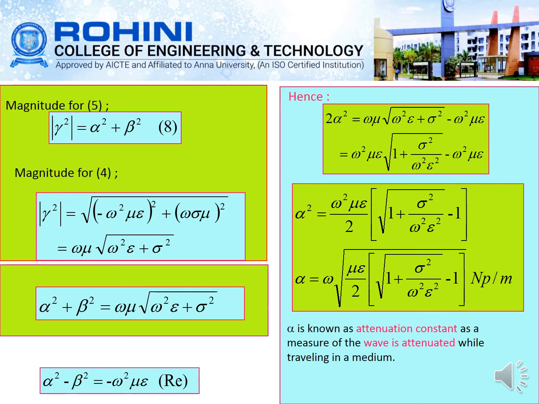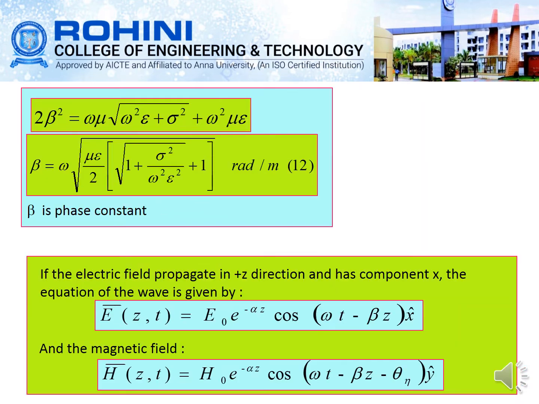So from this, alpha is the attenuation constant, which is the measure of the decay of the wave as it propagates. And here, taking the other part, 2 beta square is equal to omega into mu into root of omega square epsilon square plus sigma square plus omega square mu epsilon. From that we find the beta value, which is the phase constant.